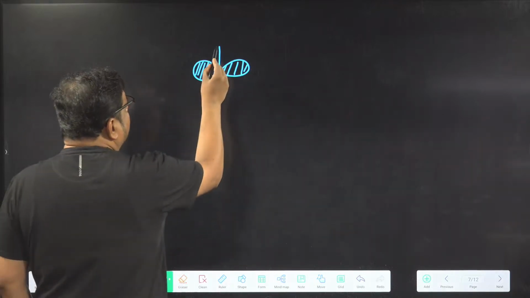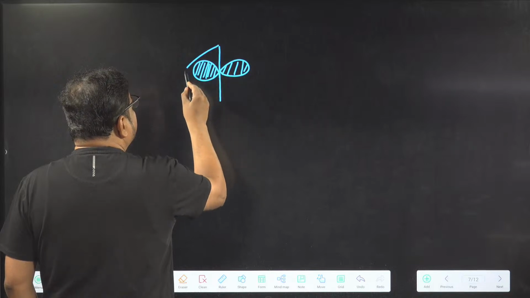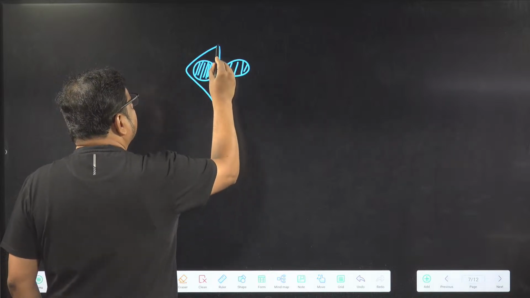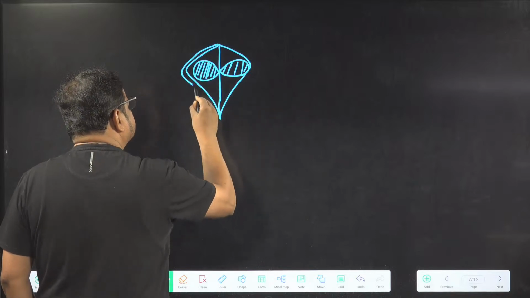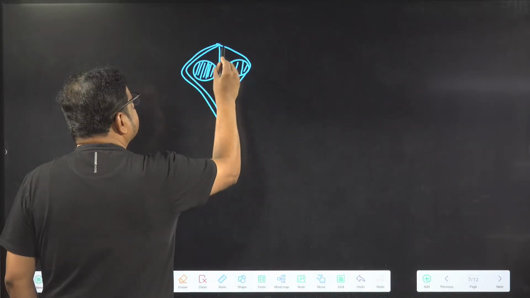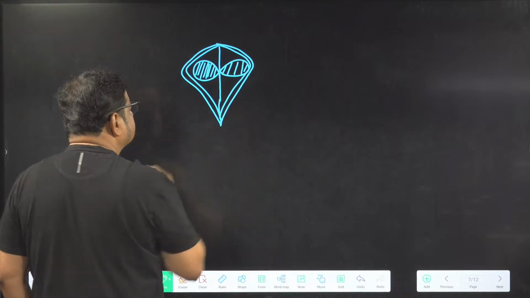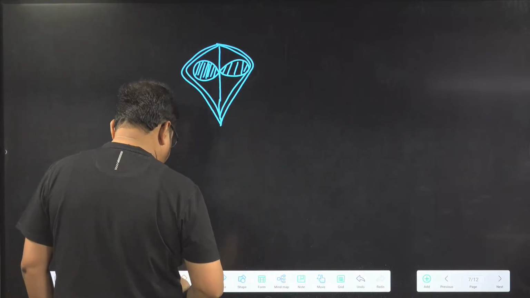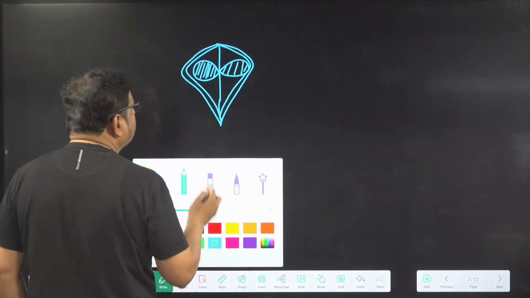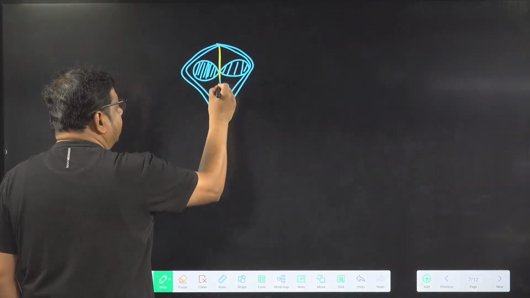You can say dicot seed. I am making the seed itself, don't worry. It is a dicot seed now. I am changing the color so you will differentiate better.